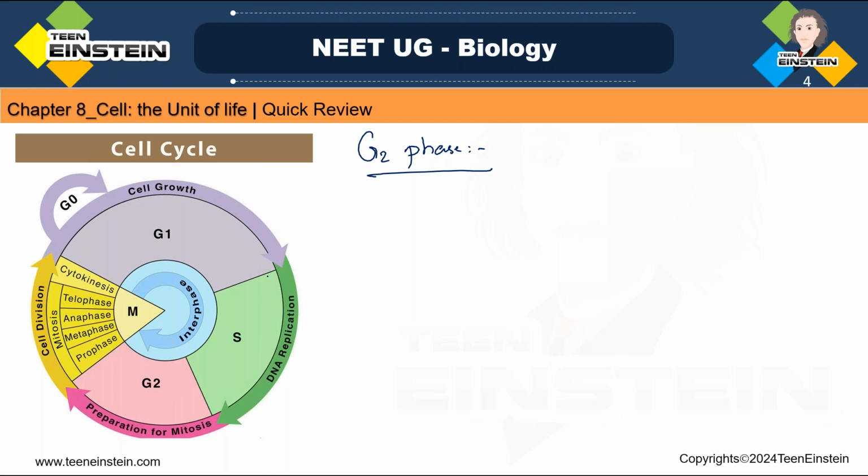Here the synthesis will get over. DNA synthesis is taking place in which stage? S stage. So that synthesis will get stopped. Synthesis of DNA stops in G2 phase, in gap phase 2. But still the cell growth continues.